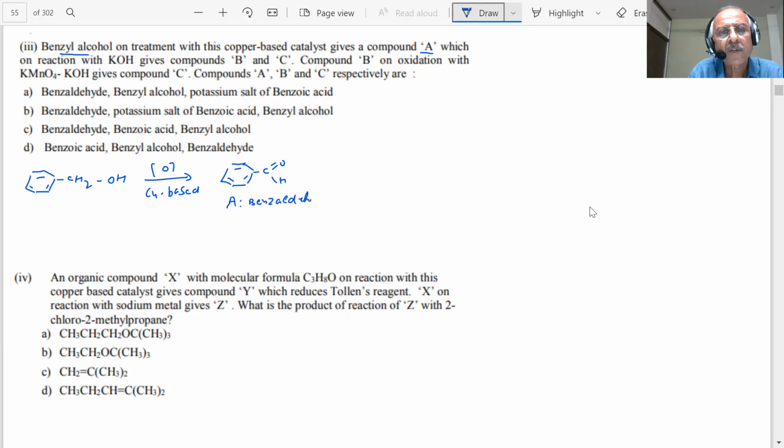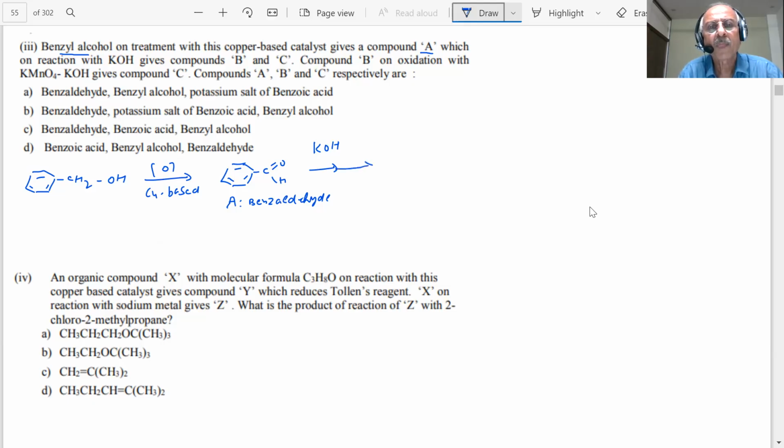Benzaldehyde, students. Then what happens? A, which on reaction with KOH. When aldehydes are reacted with alkali, what reaction is it talking about, students? What is this reaction? Give me the name of the reaction, students.